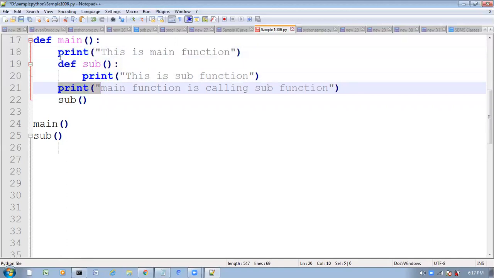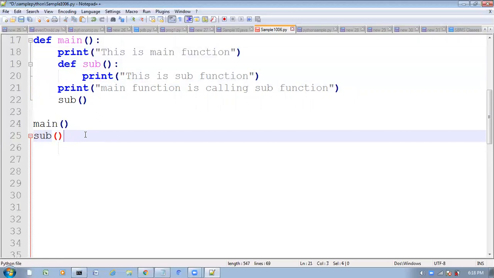Follow the indentation and observe the indentation. This print function is inside the sub function. This print function is inside the main function. This print function, this def function, this sub function, this print function, all are inside the main function only. Here, the main function is calling the sub function. Now from outside I am calling the main function and the sub function.